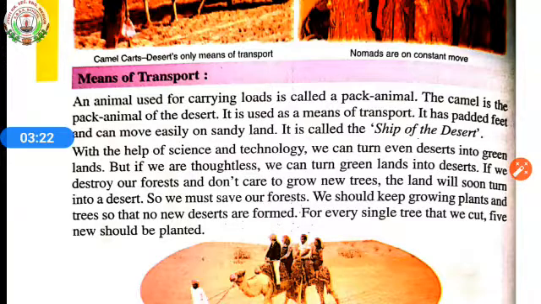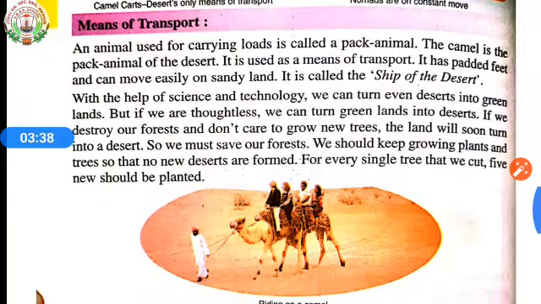And so we must save our forest, and whatever trees are left, we should save them, and we should keep growing plants and trees so that no new deserts are formed. Even when we are cutting a single tree, at that time we have to plant 5 more trees. In this way we can save our nature, and the desert area will not be formed. So this is about the Western Desert.